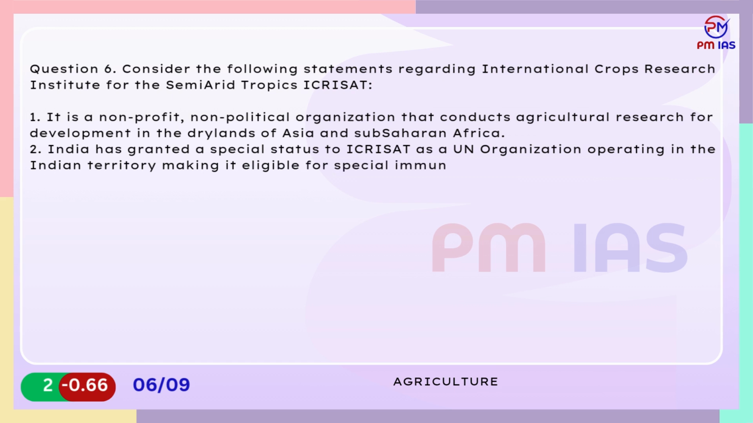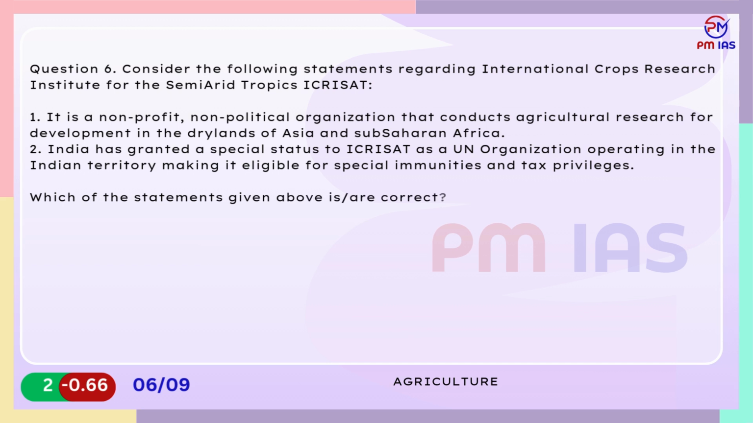Which of the statements given above are correct? A. 1 only. B. 2 only. C. Both 1 and 2. D. Neither 1 nor 2.